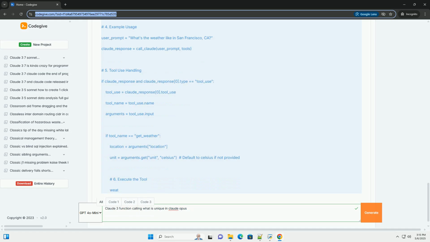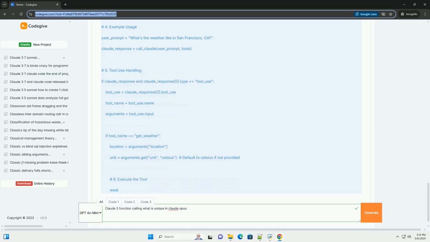Tools. We define the get_weather tool using a dictionary. Note the input_schema follows JSON schema principles. The required field indicates which parameters are mandatory. The enum field restricts the possible values for the unit parameter. This is crucial for ensuring Claude provides valid requests.